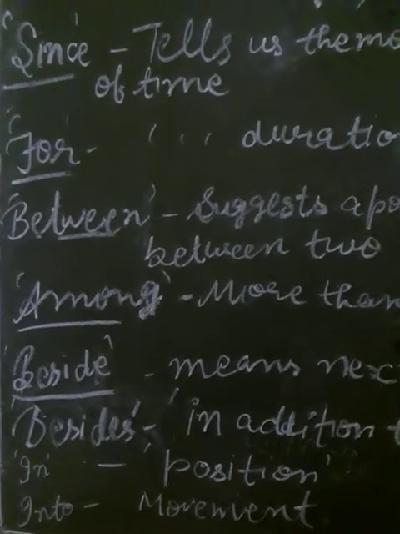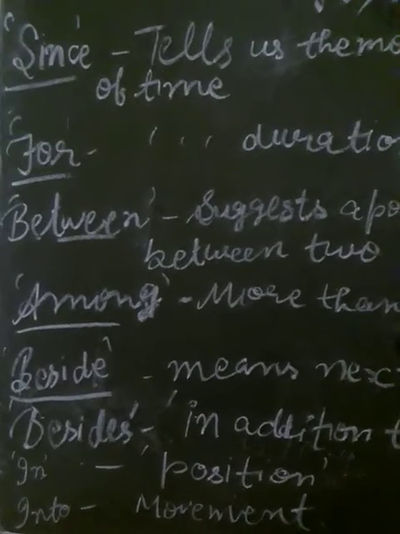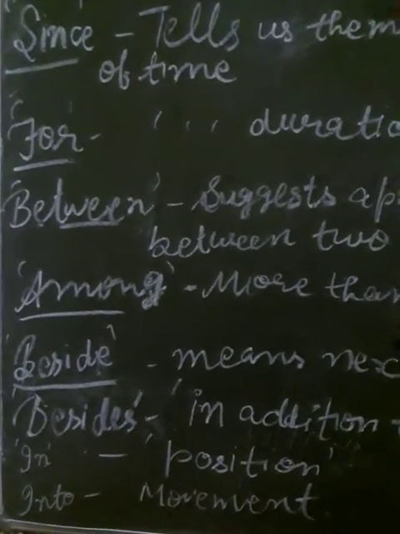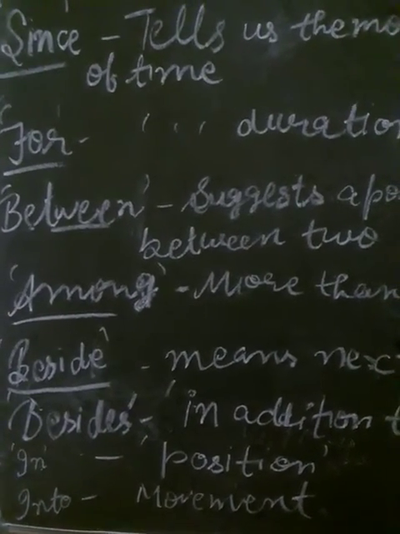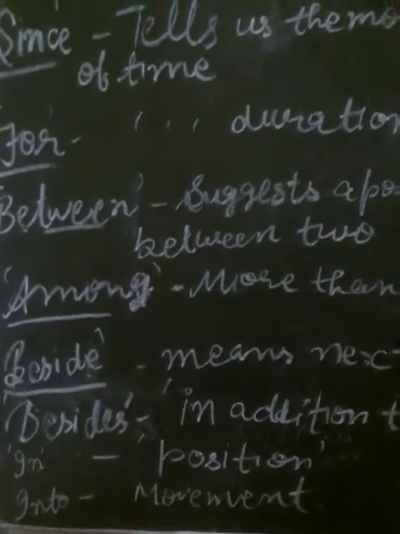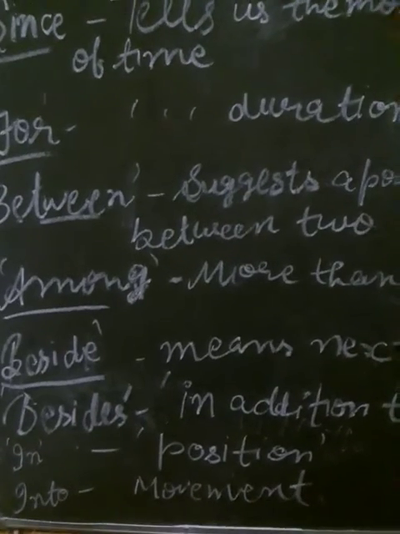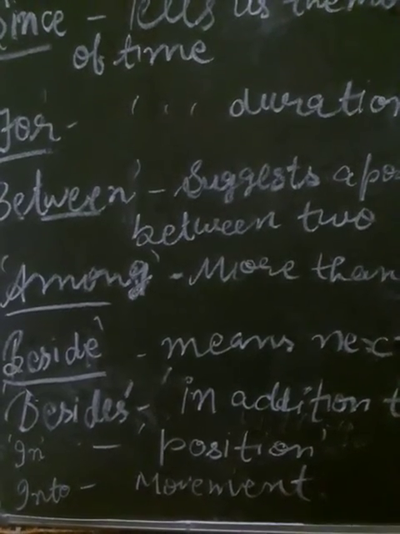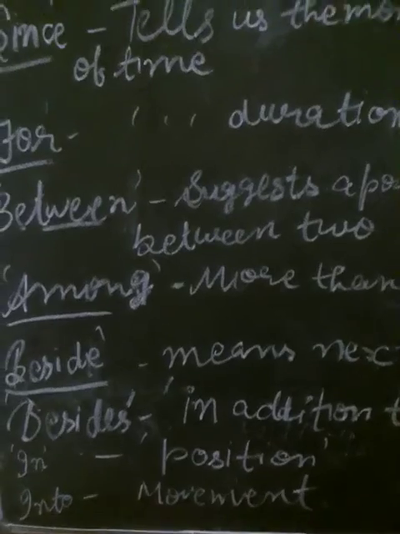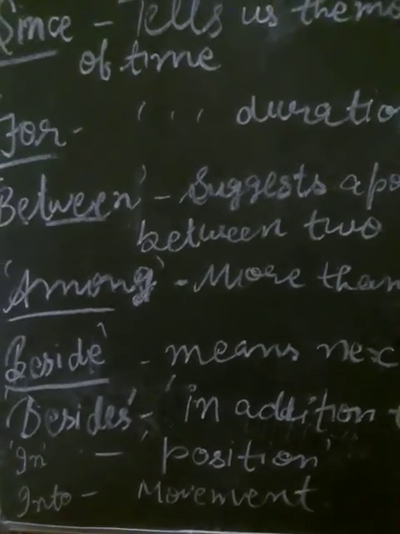The fly flew into the soup. Fly बाहर से अंदर, outside to inside. The man jumped into the pool. So in this sentence, a movement is shown. एक movement दिखाई गई है from outside to inside.